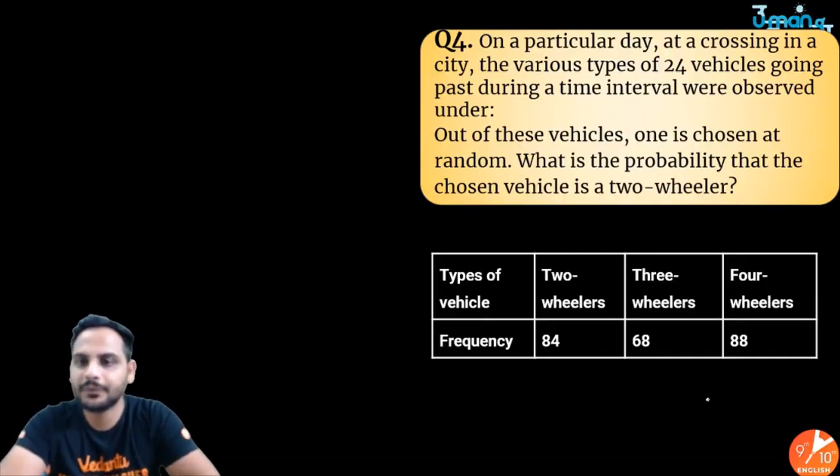Okay, the next question. On a particular day at a crossing in a city, the various types of 24 vehicles going past during a time interval were observed. Out of these vehicles, one is chosen at random. What is the probability that the chosen vehicle is a two-wheeler? So what we have seen,